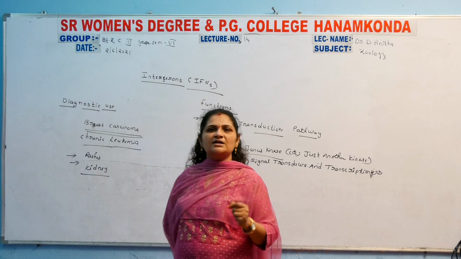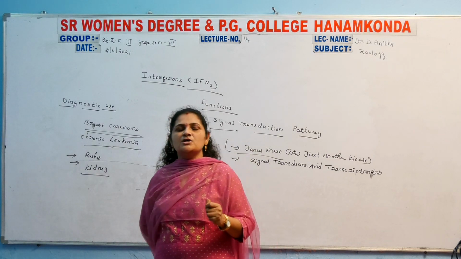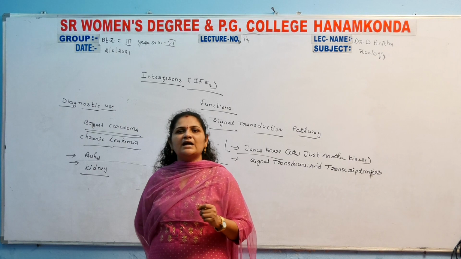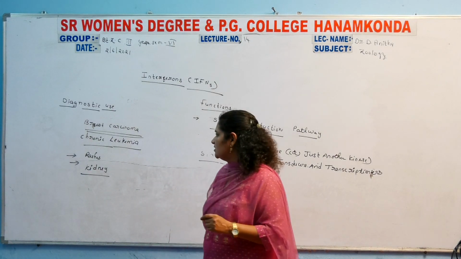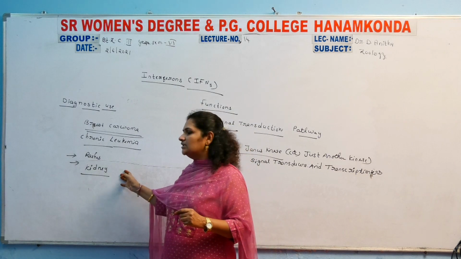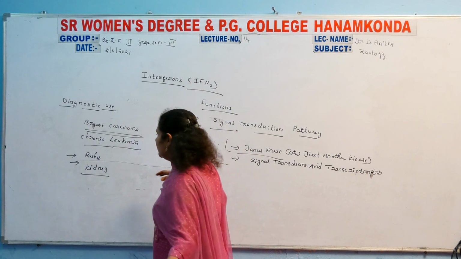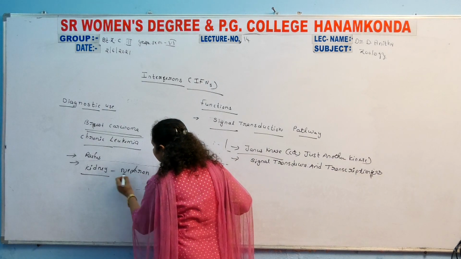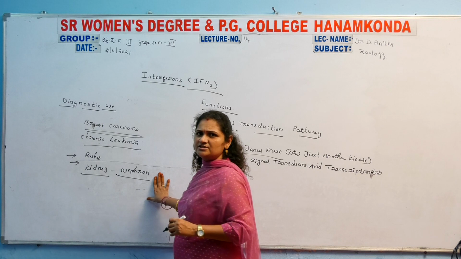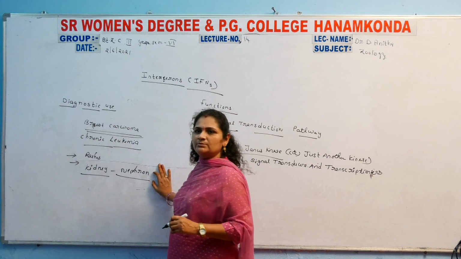Mainly the kidneys are going to be damaged, so this is the kidney damage, or nephritis. Nephritis is a disorder of the nephron. The nephron is the structural and functional unit of the kidney that gets damaged.